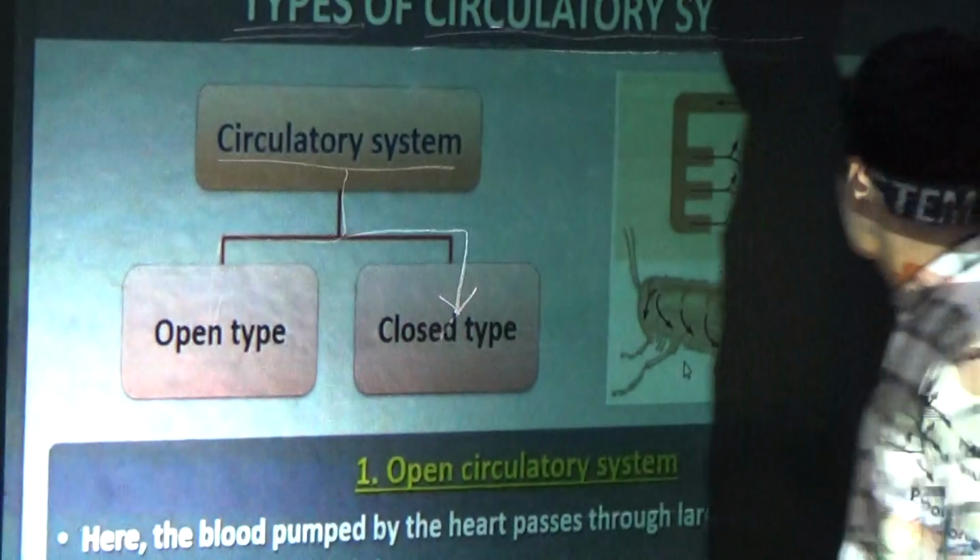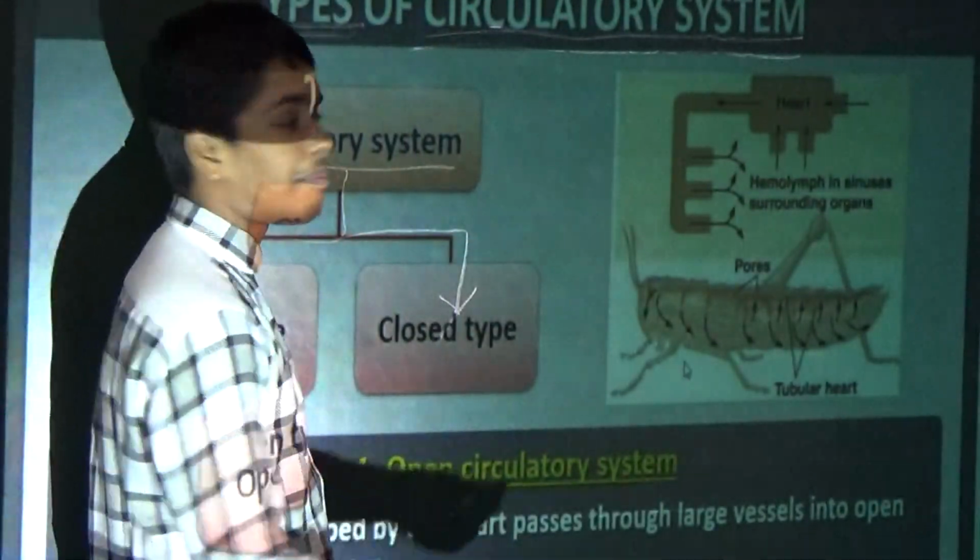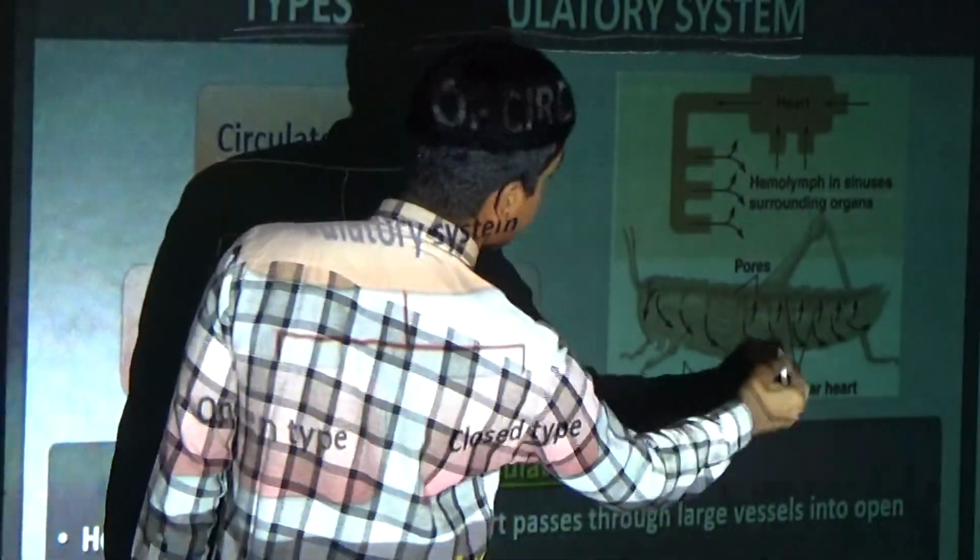First we will see the diagram. This is the cockroach.